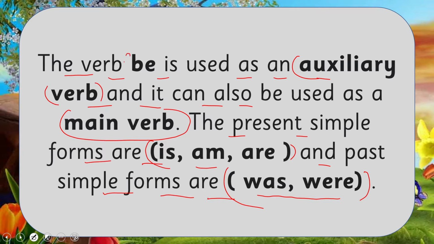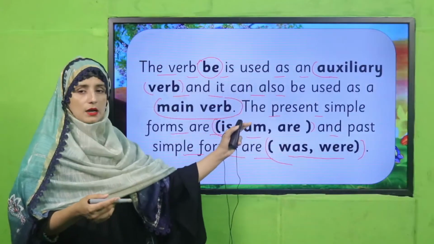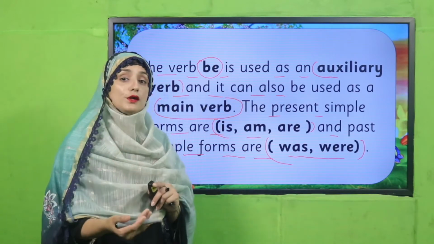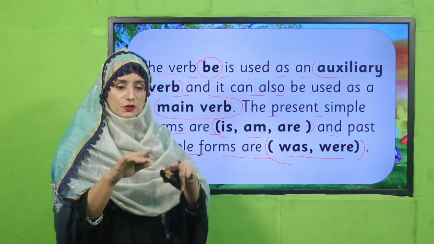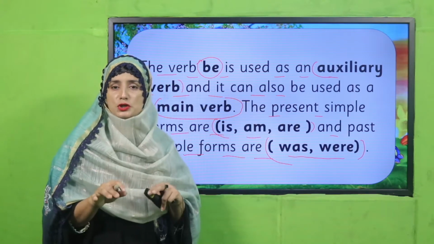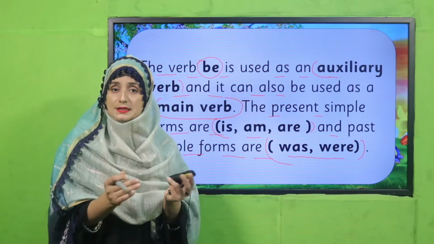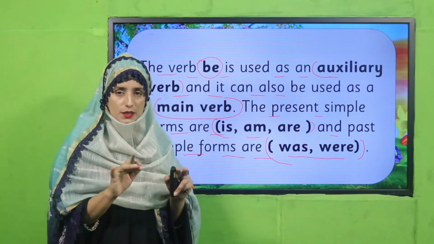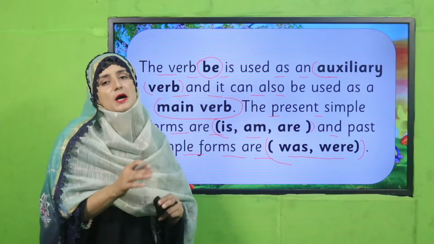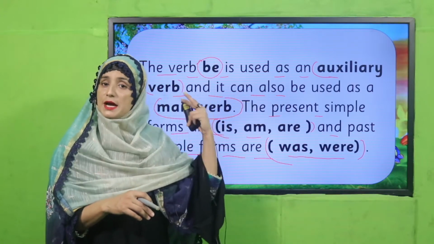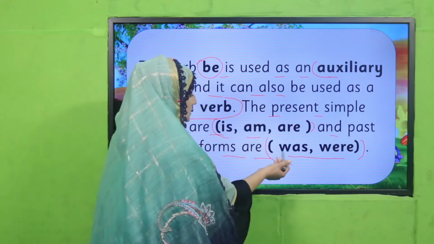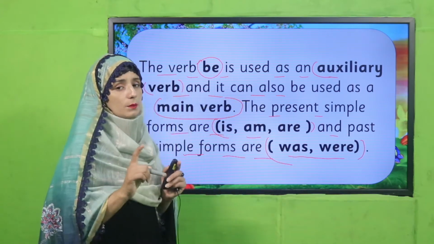The verb be, my dear students, has different forms. Is, am, are, already we have learned. Was, were, already we have learned. Is, am, are, we use in present time. I am teaching you; you are sitting in class and listening to my lecture, so this is your present time. Was, were are for past time. That time has gone, we have spent this time, so these are the forms that we use in past time.